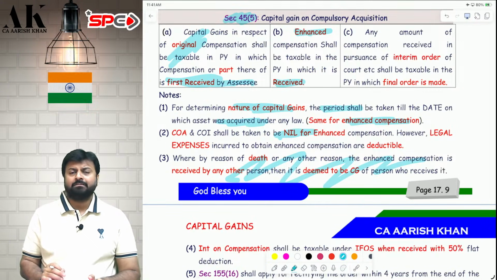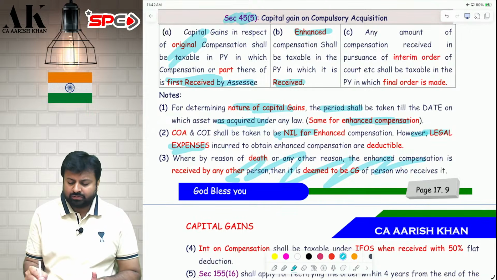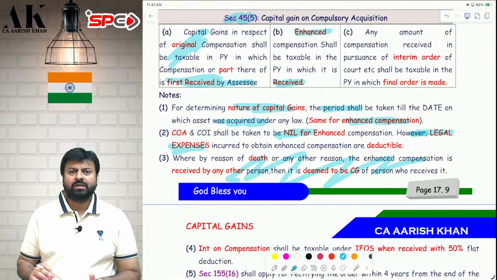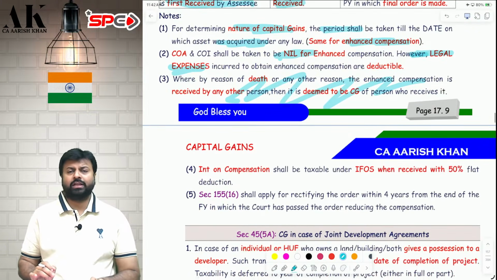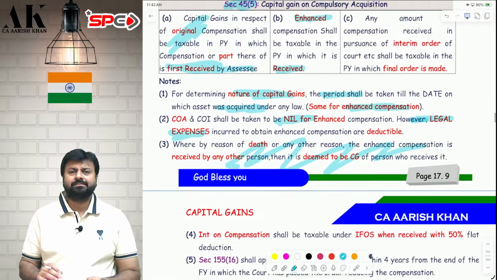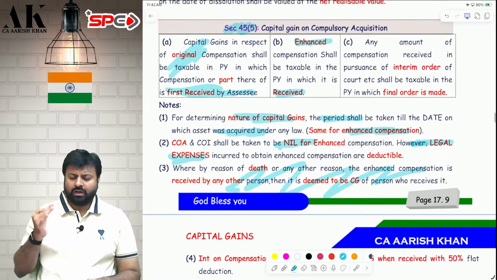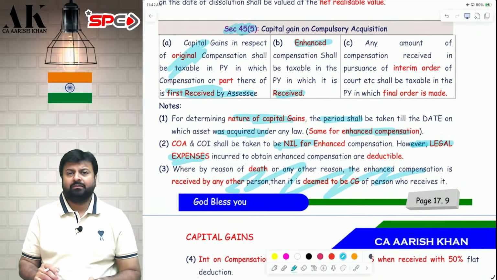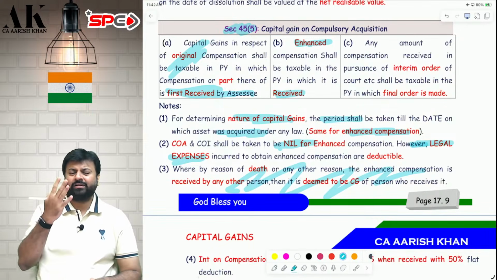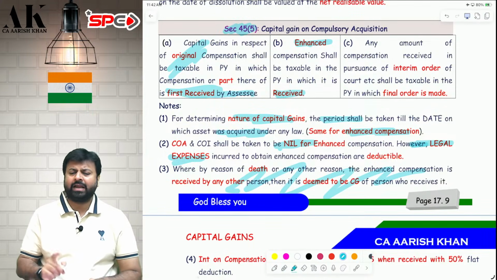But if you have fought the case and you have incurred some legal expenses, you can reduce the legal expenses from enhanced compensation. Only legal expenses are allowed to be deducted from enhanced compensation, no other expenses. Next, suppose now I won the case in High Court. Now suppose the government is not happy with the enhanced compensation, so they went to the Supreme Court. And now suppose the Supreme Court says that enhanced compensation was not 3 lakh, it was only 1 lakh.